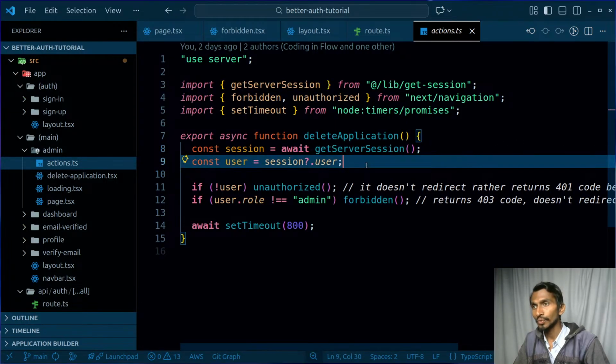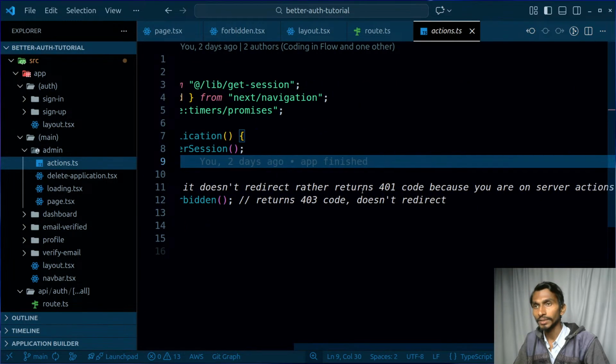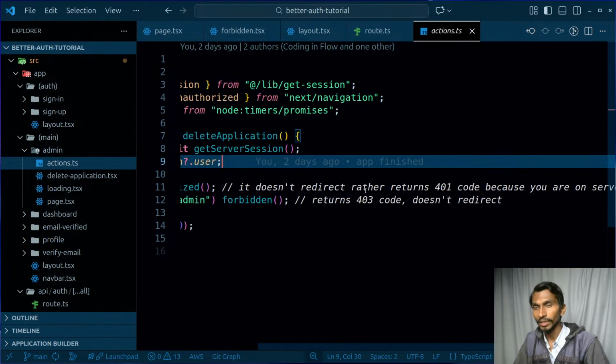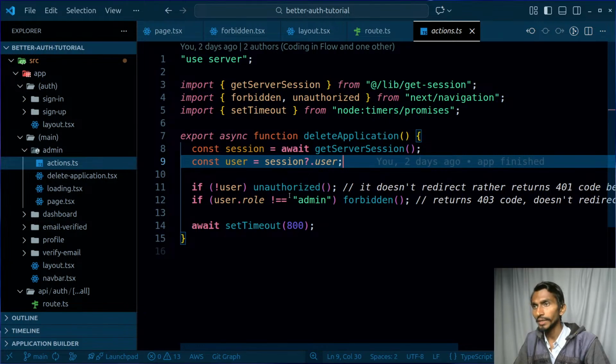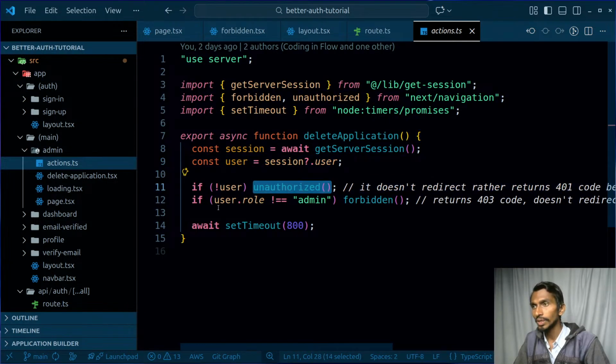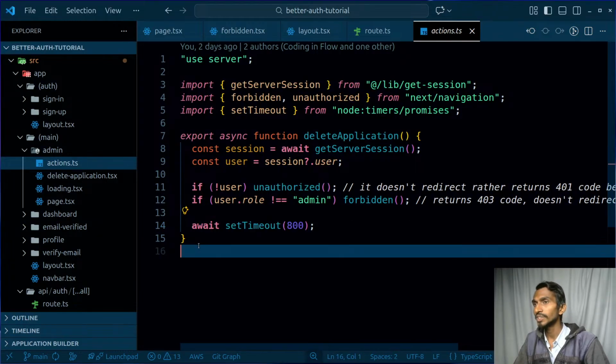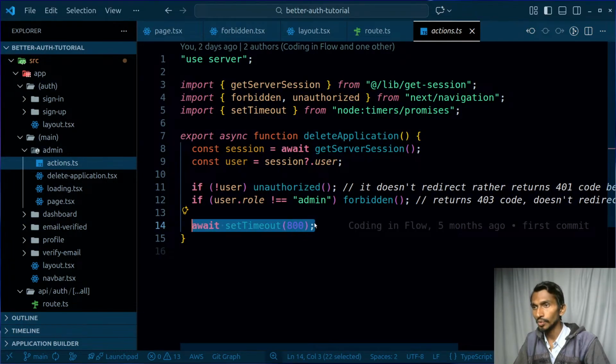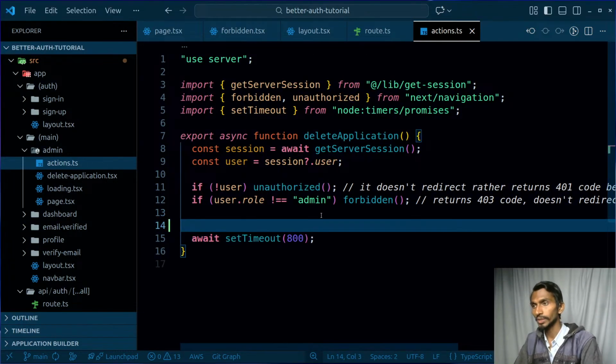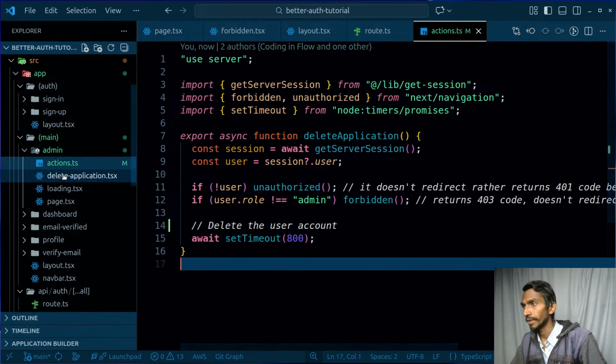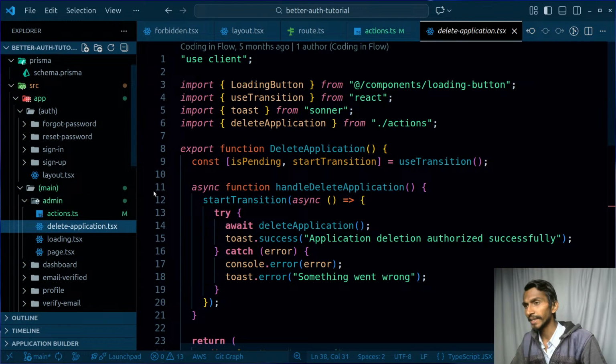Get server actions. First of all, I'm getting the server actions, then I'm getting the user. If not user, unauthorized, then it doesn't redirect but rather returns, because you are on the server actions page. That's right, so we can use it over here as well. If there is no user, then we will be returning forbidden. Otherwise, we will be deleting the user account, which we are not doing. So I can just have a comment over here: delete the user account whenever it's needed. Okay, and then apart from this, delete application over here.